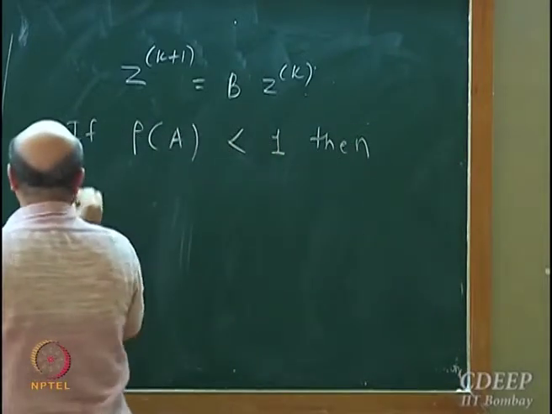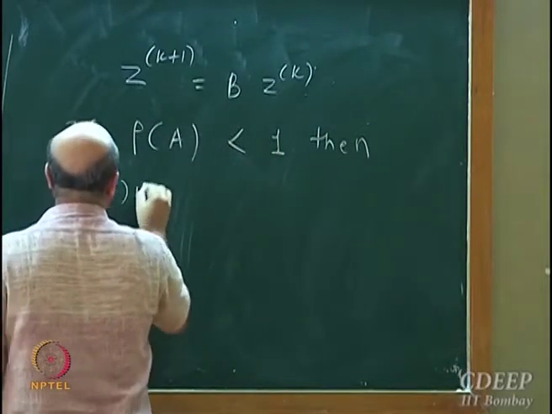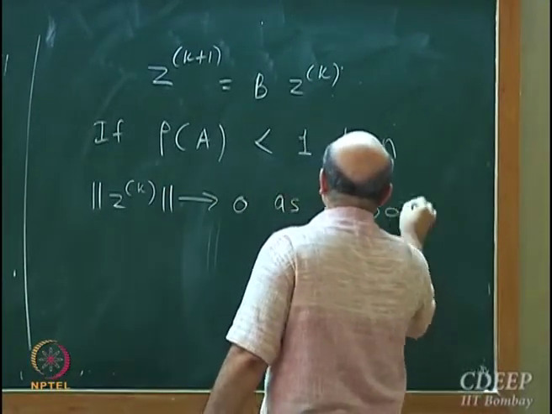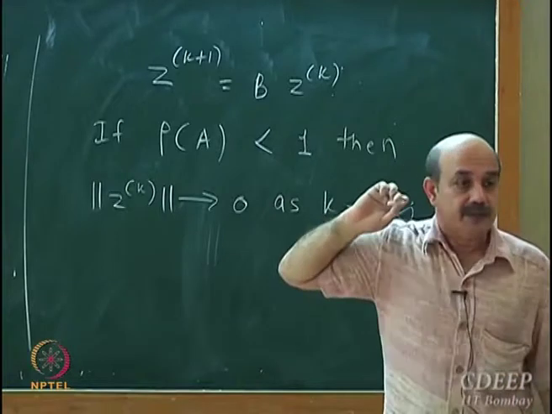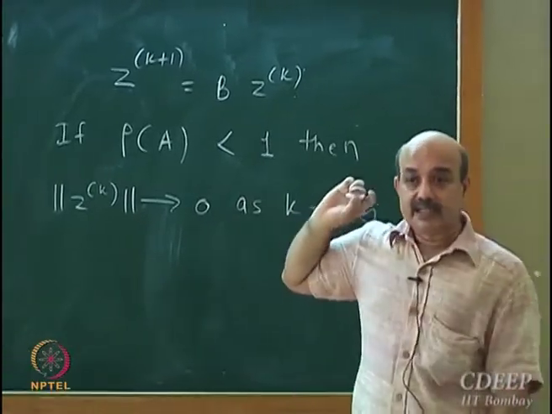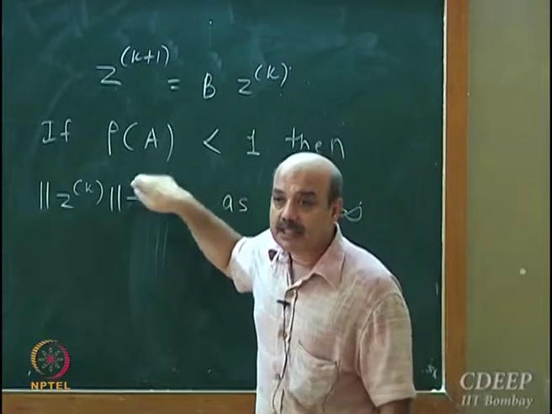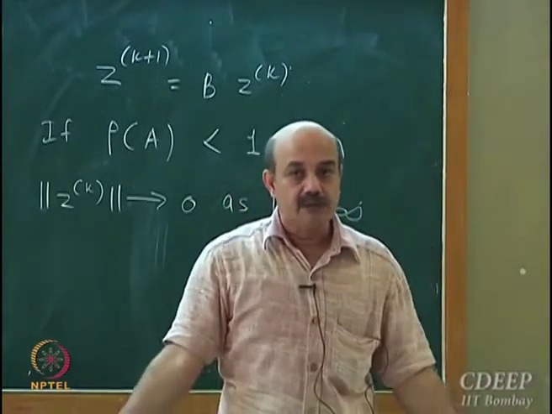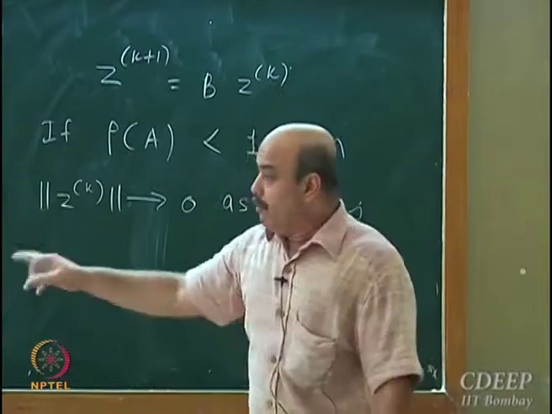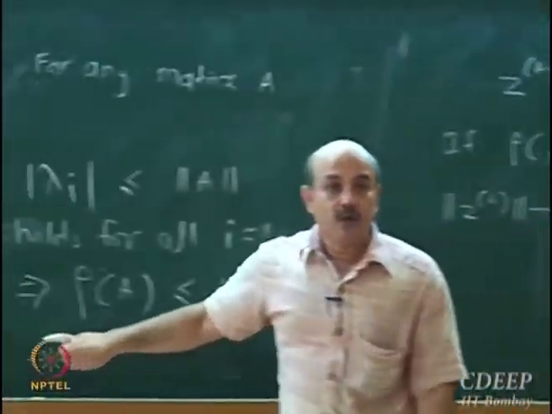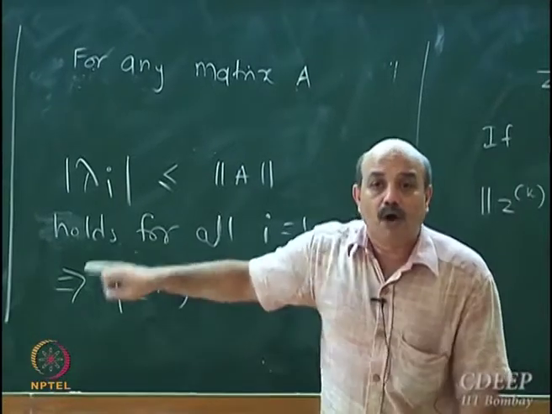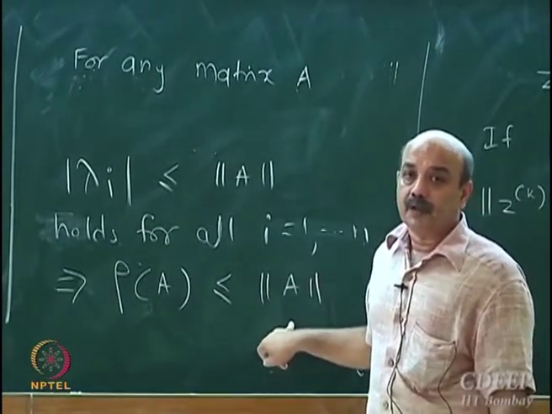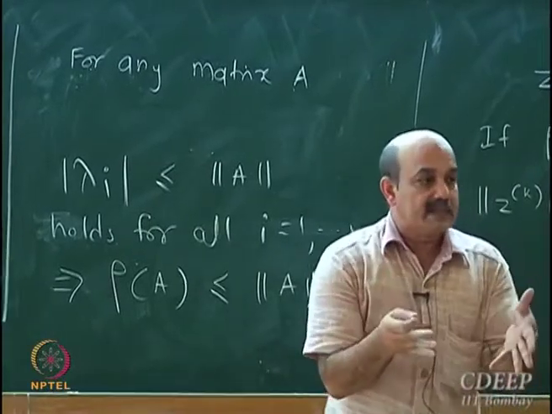Then norm zk goes to 0 as k tends to infinity. But spectral radius for a large matrix is difficult to compute. You have to compute eigenvalues. But from this inequality, what I know is that spectral radius is always less than induced norm. Now suppose I take A matrix.